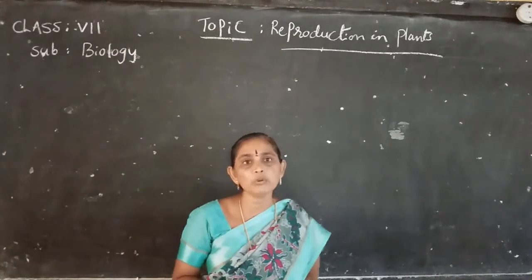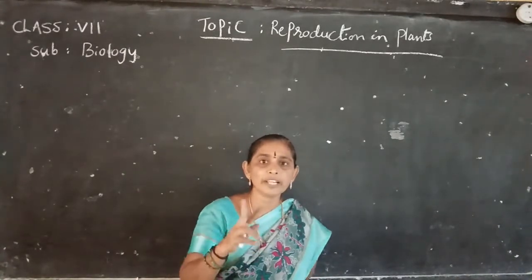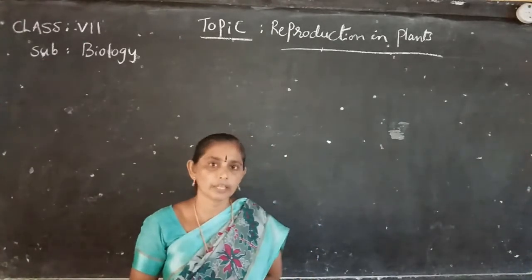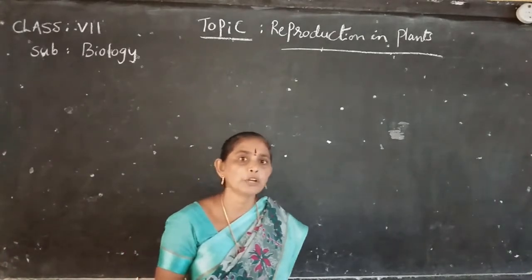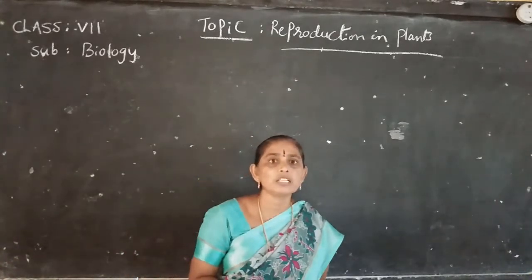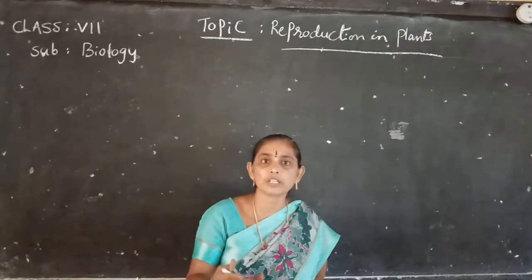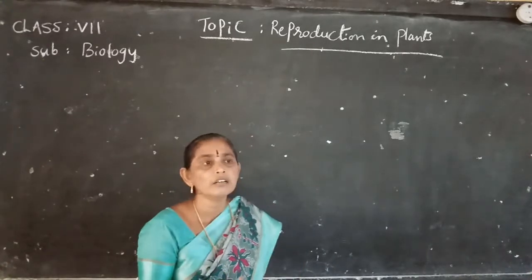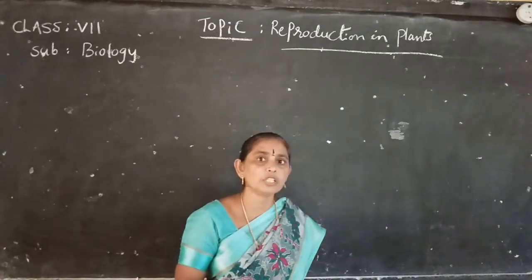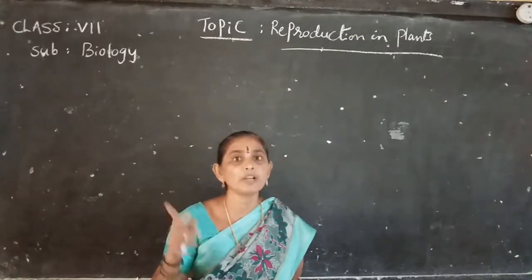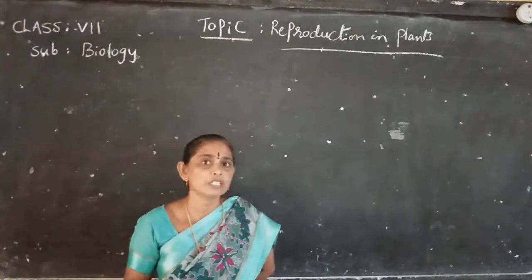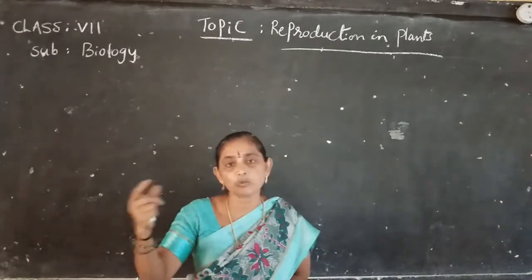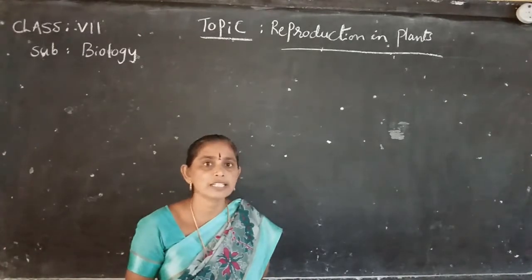Next, reproductive reproduction. It is mainly divided into two types: asexual reproduction and sexual reproduction. Asexual reproduction is without involvement of seeds, but sexual reproduction involves seeds. Asexual reproduction takes place by spores, but sexual reproduction takes place by seeds.